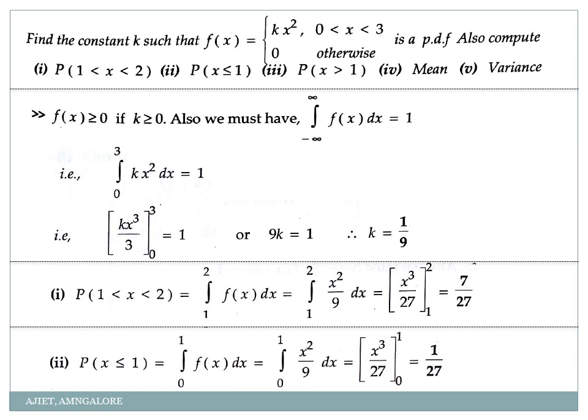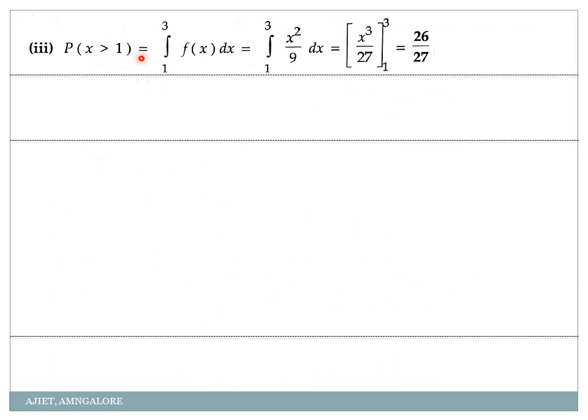What is my next condition they have given here? See here, third one. Probability of x greater than 1. So greater than 1 means what? From 1 up to the next term whatever is there. So from 1 up to 3. So it is integration from 1 to 3. So probability of x greater than 1 means integration of 1 to 3 f of x into dx. So I apply the limits. 3 cube is 27 minus 1 cube is 1. So 27 minus 1 is 26 by 27. Clear?